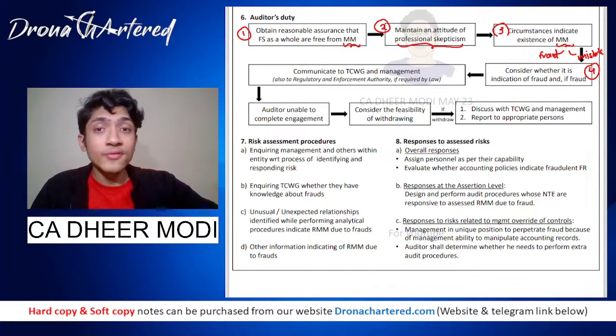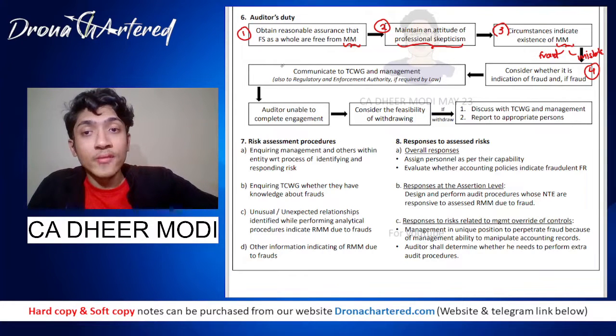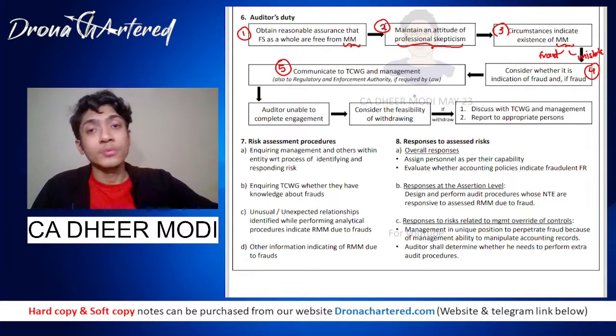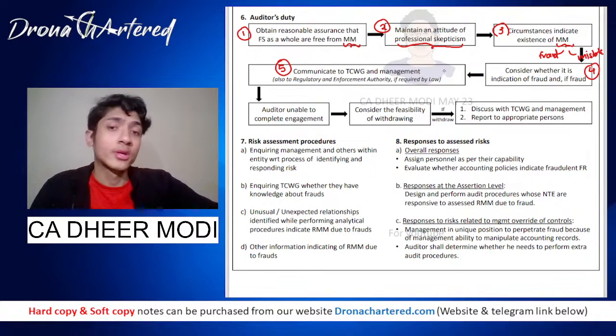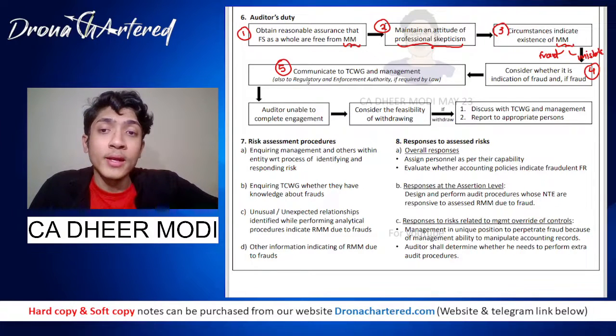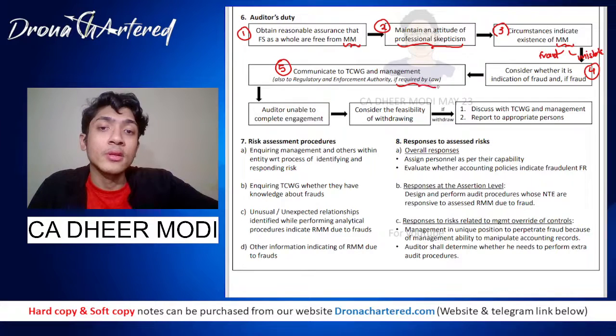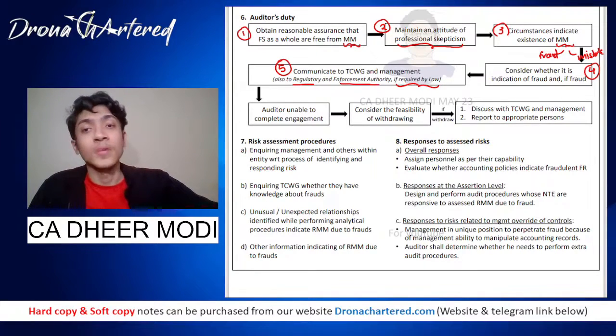And if it is a fraud, then you have to communicate to TCWG and management. You will have to let them know that there is a possible fraud in their organization. And you will also have to tell the regulatory and enforcement authority if it is required by law. The regulatory and enforcement authority. Okay.